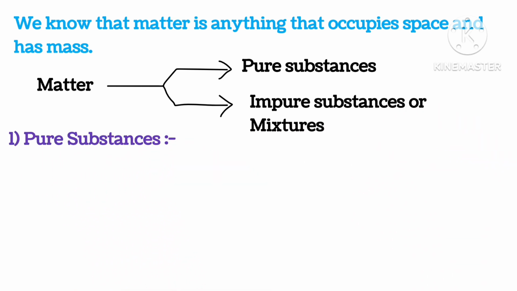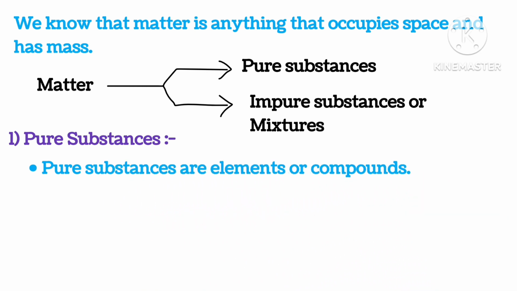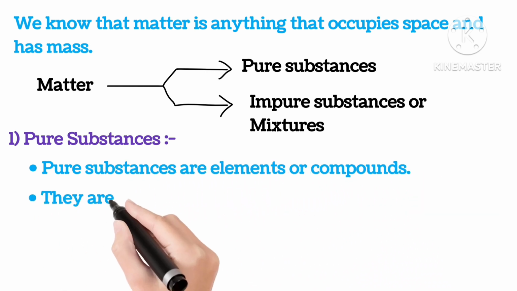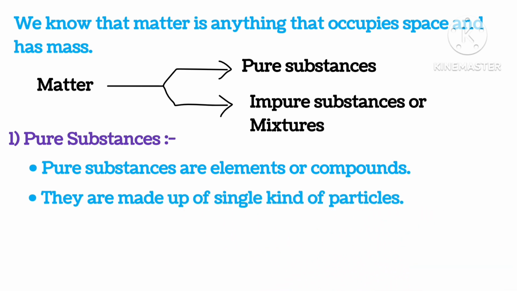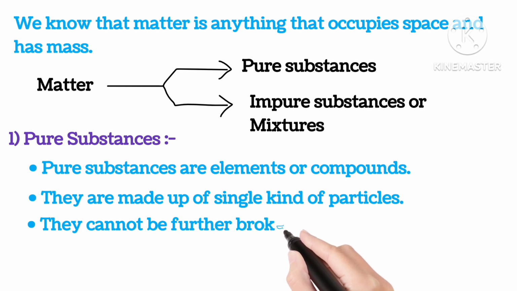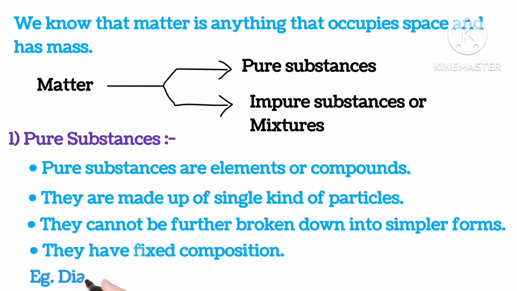Pure substances. Pure substances are elements or compounds. They are made up of a single kind of particles. They cannot be further broken down into simpler forms. They have fixed composition. Examples are diamond, salt, sulfur, tin, etc.